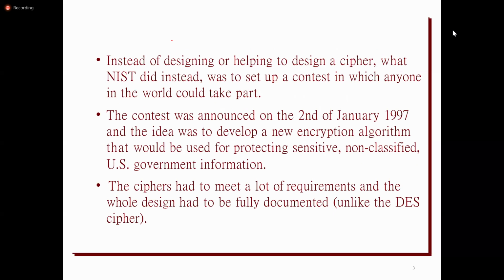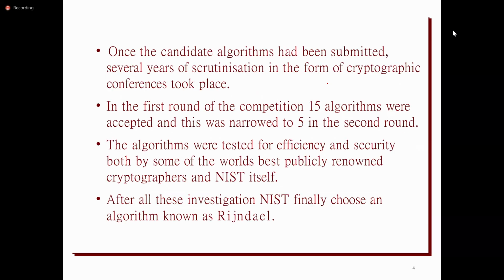Here NIST conducted a contest in order to develop an algorithm which provides more security than DES and triple DES. In that contest, two persons developed one algorithm. This is the history of how AES was developed.